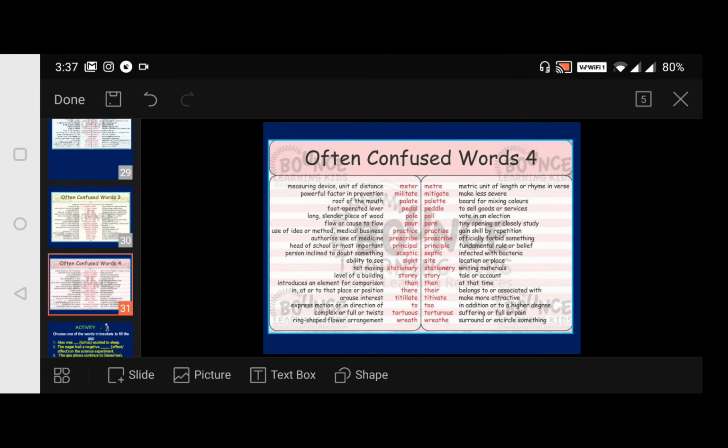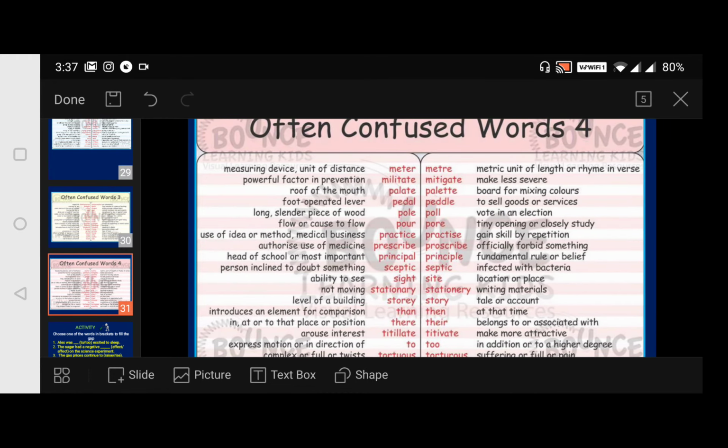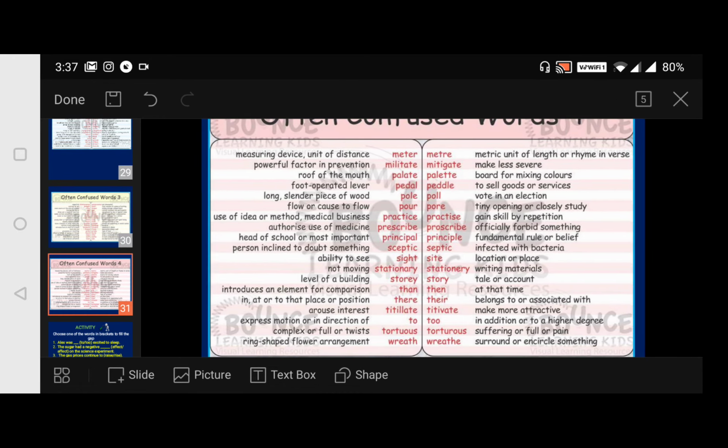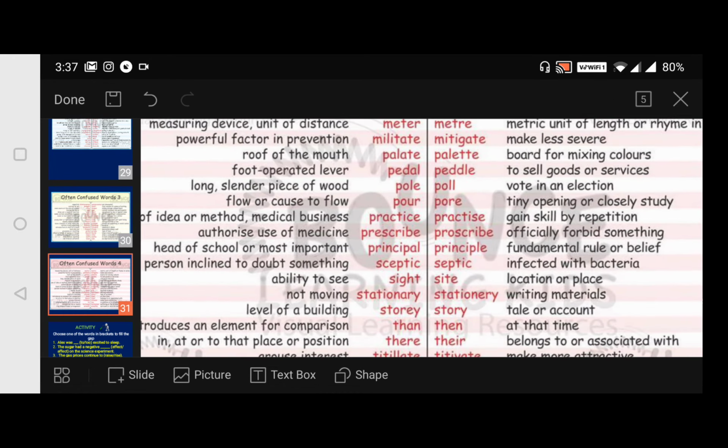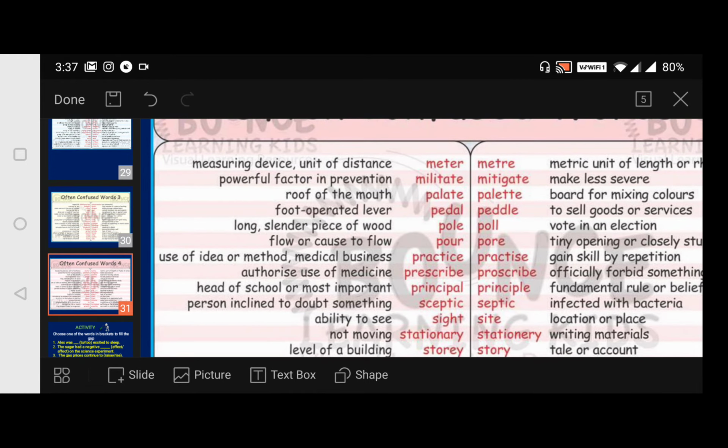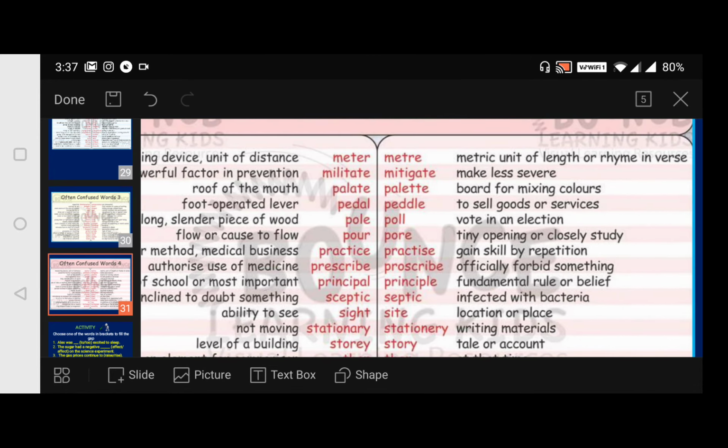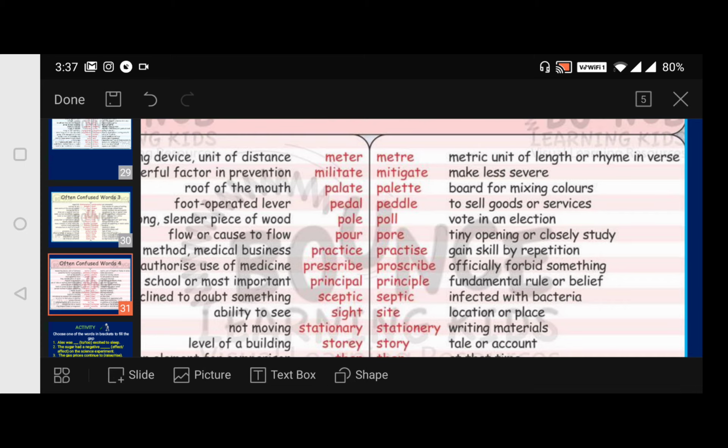Then again, next, often confused words. This is the fourth category, but there is no certain category, but I have included them in 4 different slides. Now coming here, it's meter. Look at the spelling. Measuring device, unit of distance. And metre, metric unit of length or rhyme in verse. Sometimes you measure the length of rhyme in verse by this word.